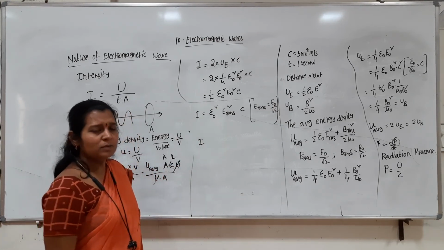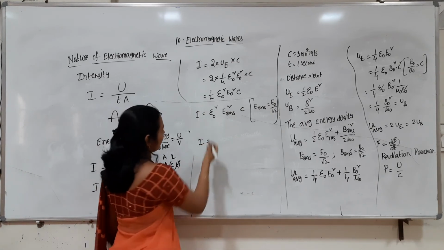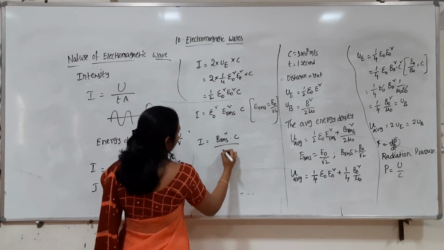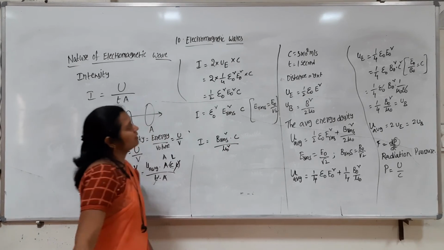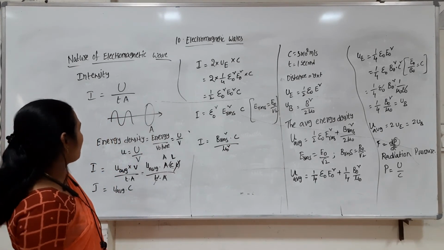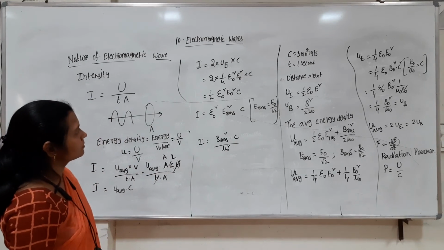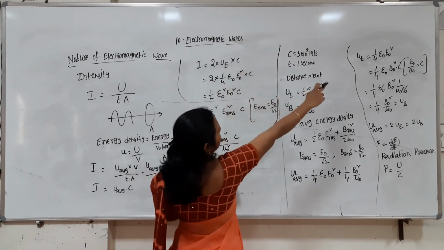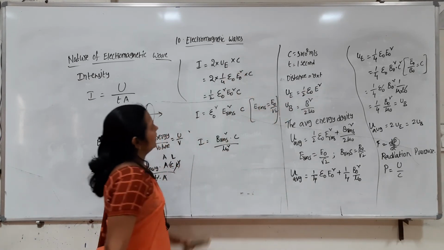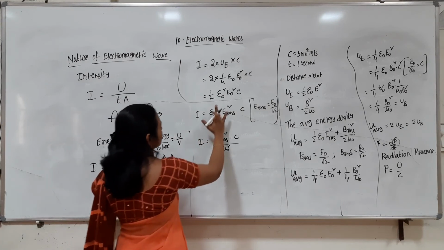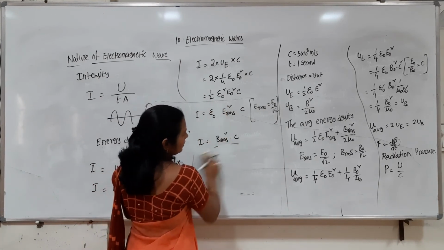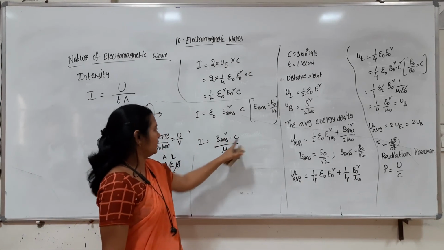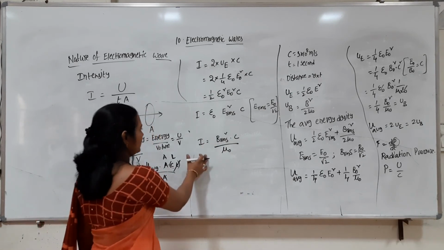Similarly, the intensity in terms of the magnetic field we can write as B RMS square into c by mu naught. Here, UE is equal to 1 by 4 epsilon naught E naught square; for the magnetic part it is mu naught. So B RMS square into c by mu naught, right? So this is the expression for the intensity. This is about the intensity.